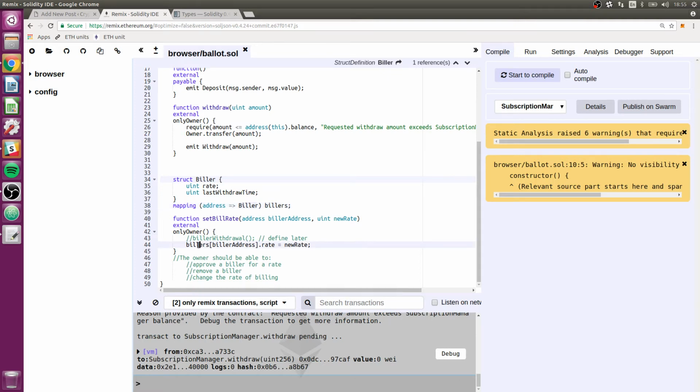But in this case, let's say the first time we call setBillRate for any biller, the mapping billers at the biller address is going to be uninitialized. But to Solidity, it will just look like a null biller struct. So it'll look as if rate is 0 and last withdraw time is 0 as well.